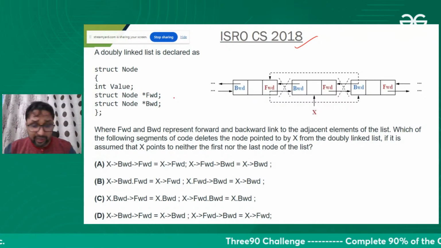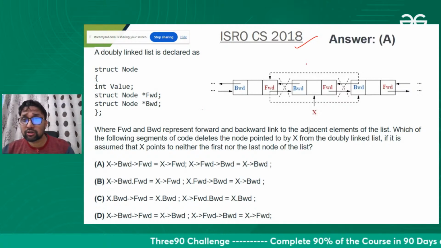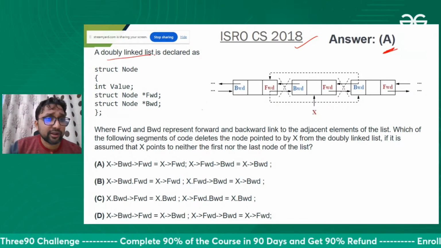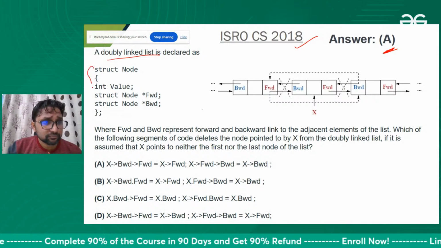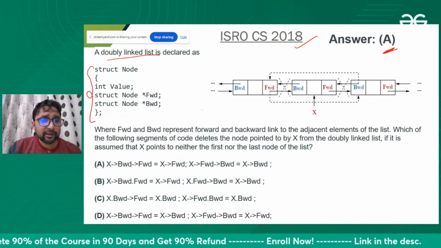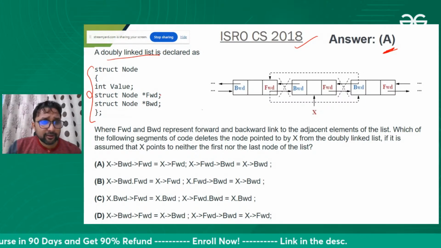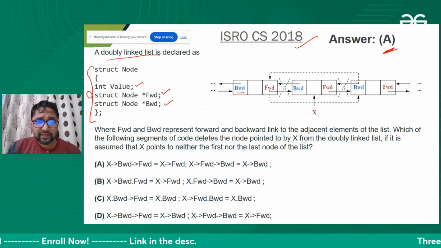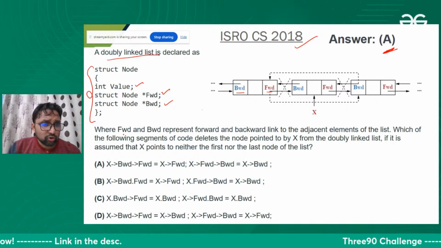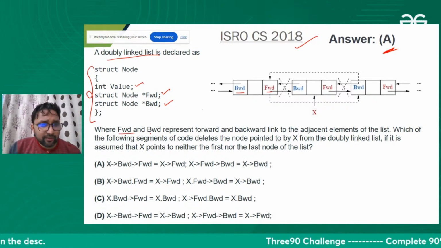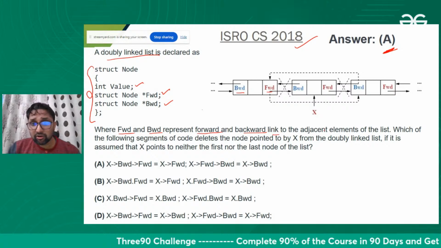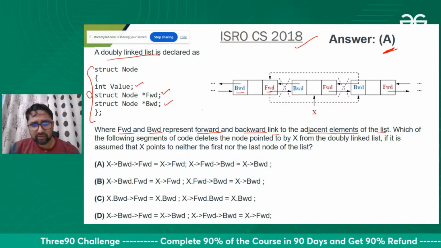People are replying A. Let's check whether A is the right answer or not. Yes, A is the right answer. Here they provide us a doubly linked list. We have two pointers here and one value: one is the back pointer, one is the forward pointer. The question is where forward and backward represent the forward and backward link of the adjacent element in the list. We know this thing.